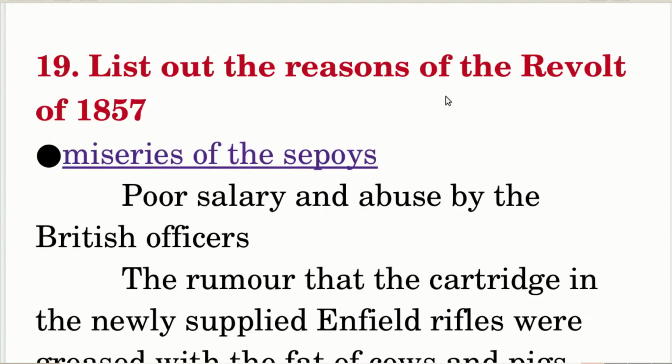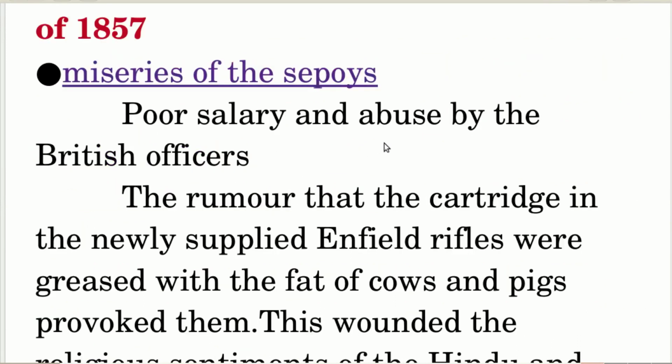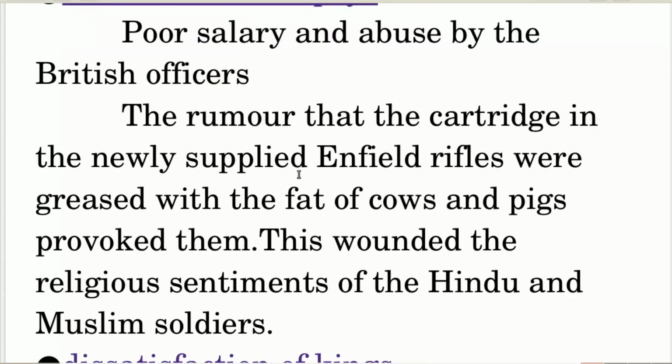List out the reasons of the Revolt of 1857. Miseries of the Sepoys: poor salary and abuse by the British officers. The rumor that the cartridges in the newly supplied Enfield rifles were greased with the fat of cows and pigs provoked them.